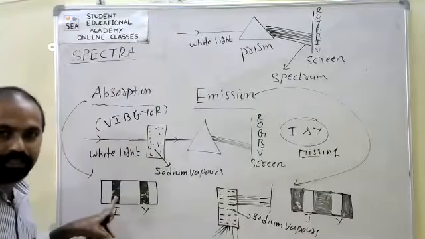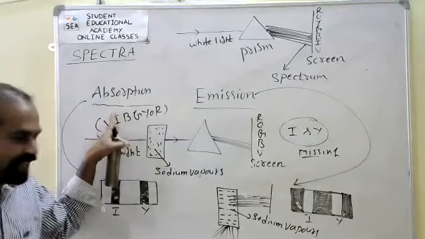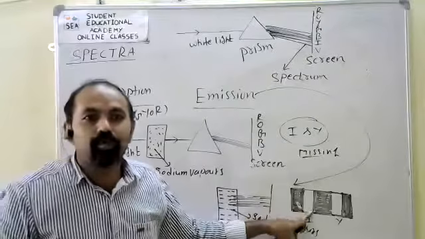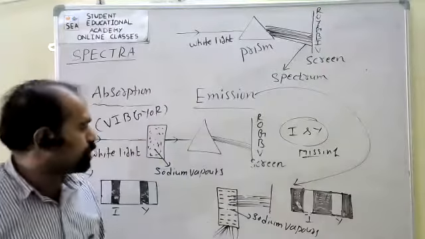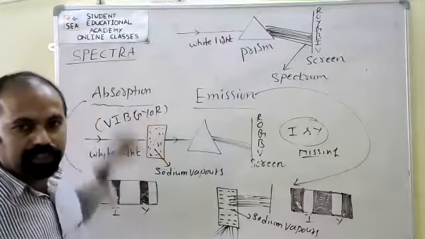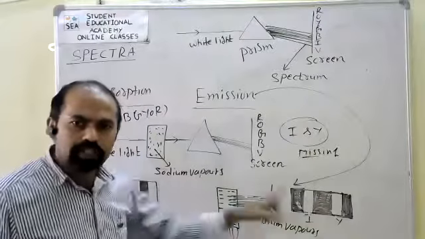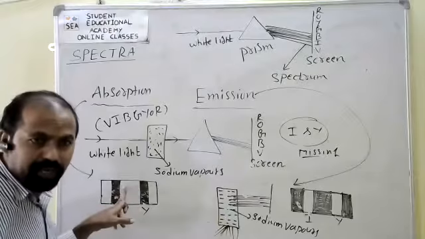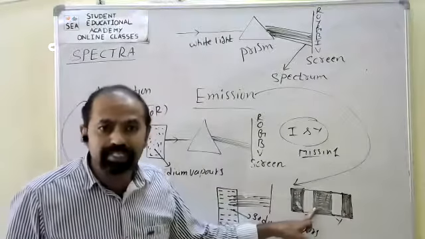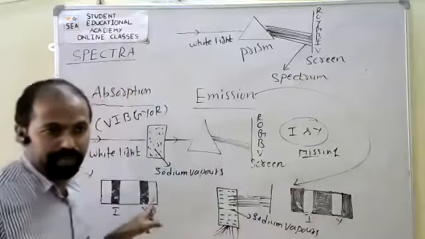This type of spectrum is formed due to the absorption of radiation. This type is formed due to the emission of radiation. Because of that reason, it is called absorption spectrum, and this one is called emission spectrum. Both spectrums are almost discontinuous. It is a discontinuous spectrum, not continuous.